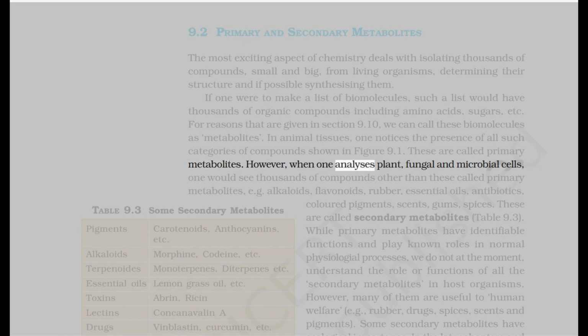However, when one analyzes plant, fungal and microbial cells, one would see thousands of compounds other than these primary metabolites, for example alkaloids, flavonoids, rubber, essential oils, antibiotics, colored pigments, scents, gums, spices. These are called secondary metabolites, table 9.3.